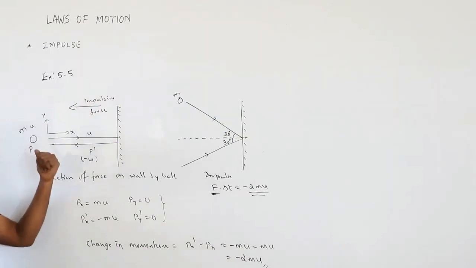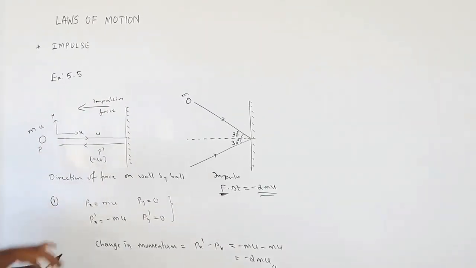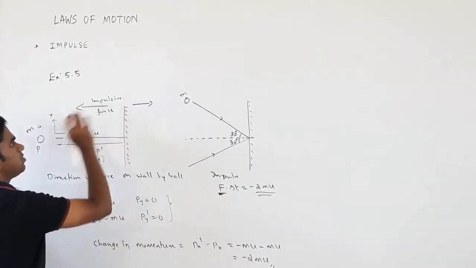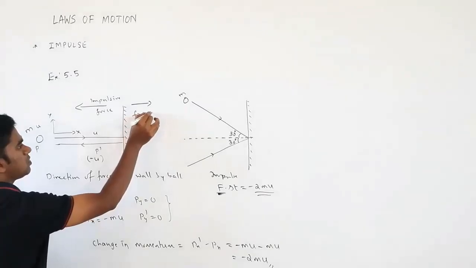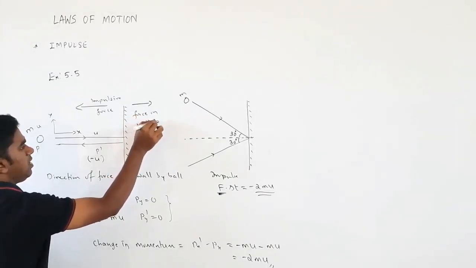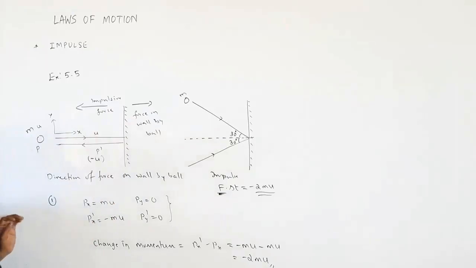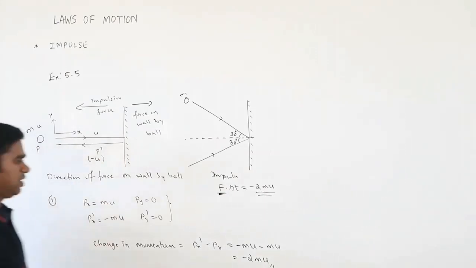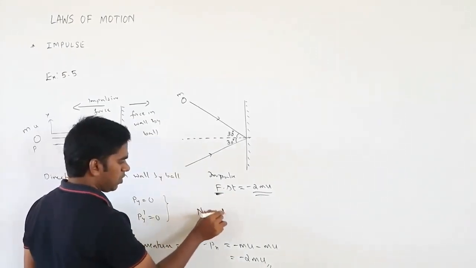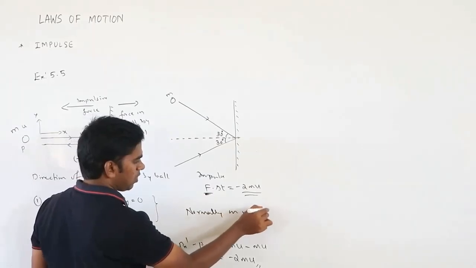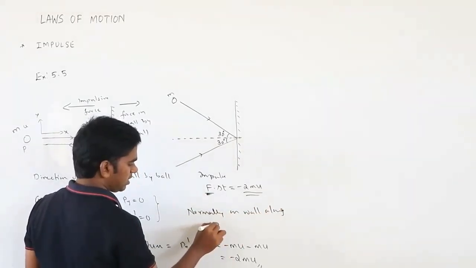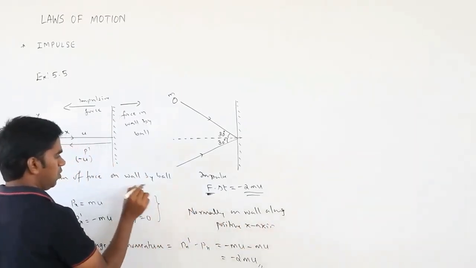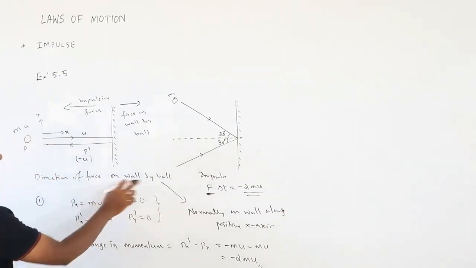If this is in this direction, according to Newton's law, what is the force applied by the ball on the wall? Obviously it is equal and opposite to the direction of impulsive force. So this is the force on the wall by the ball. It acts normally on the wall along the positive x-axis. This is the force acted on the wall by the ball.